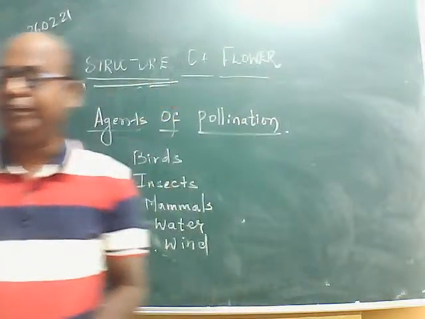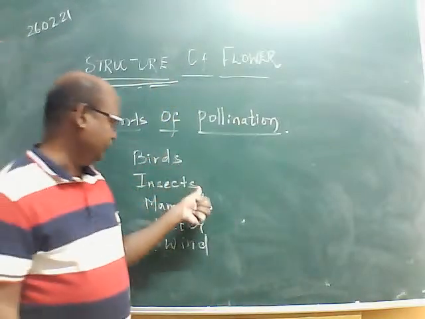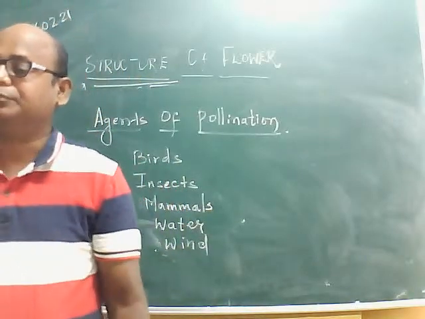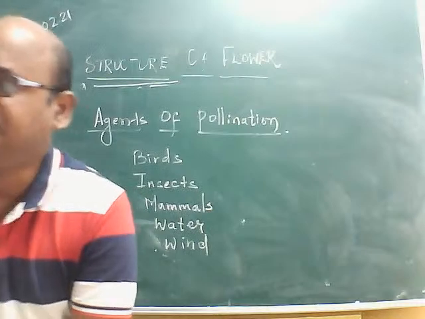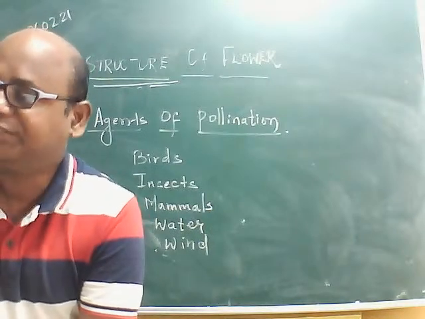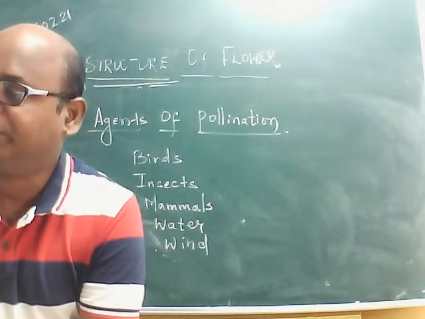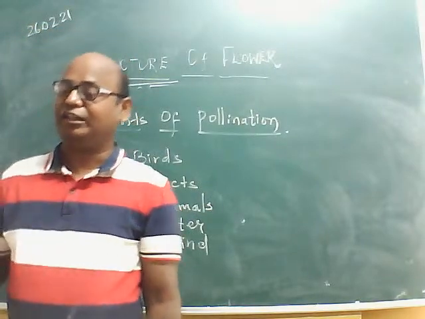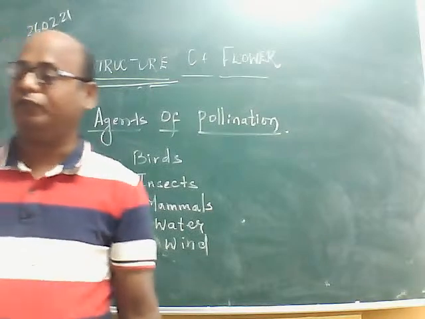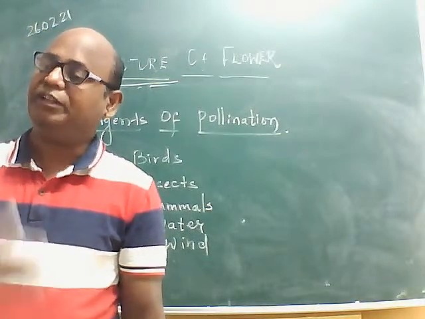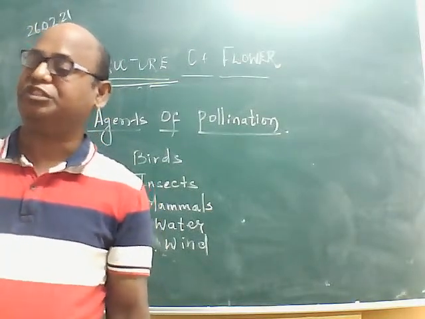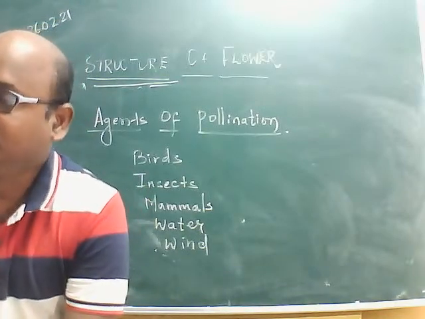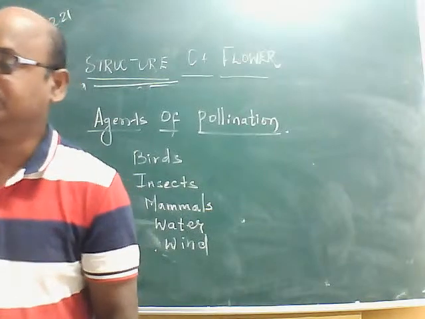We will find insects are also there. You might have seen bees and butterflies visiting the flower to suck the nectar. So what work are they carrying out? They are transferring the pollen grain from anther to the stigma of another flower, and at the same time they suck the nectar.